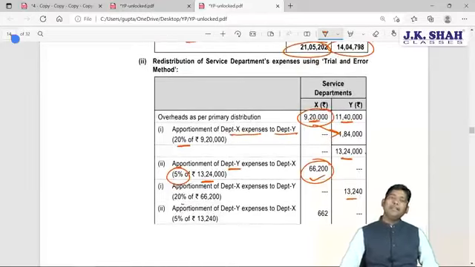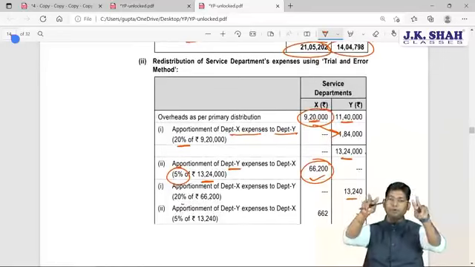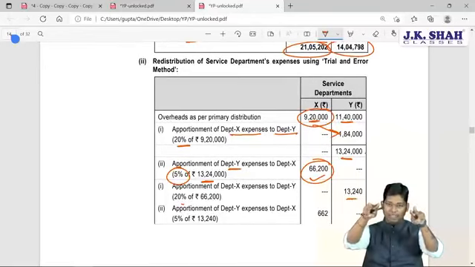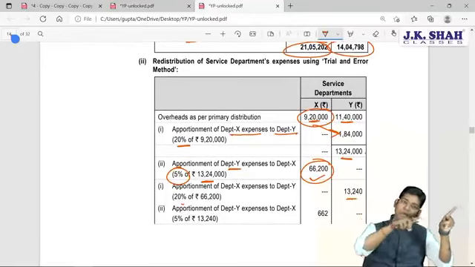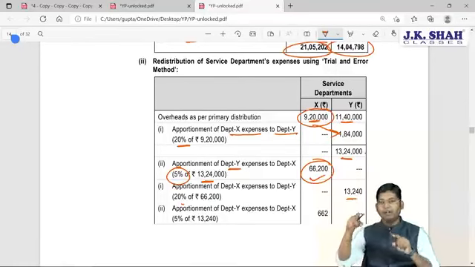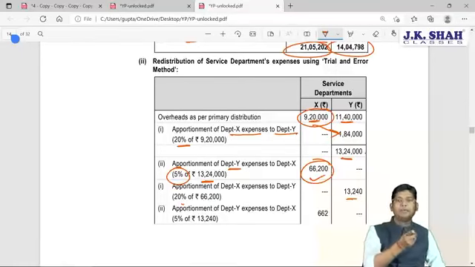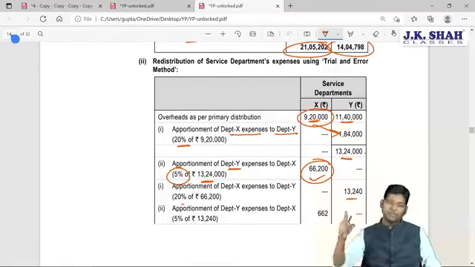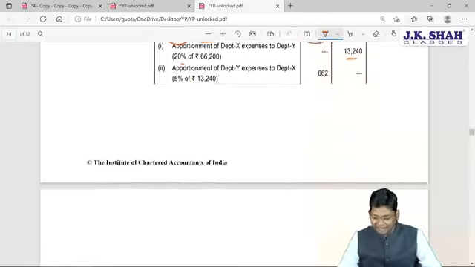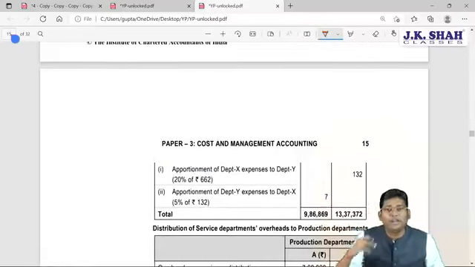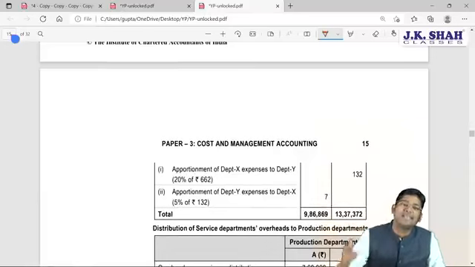Whenever the trial and error method is asked in the question, first put the original overhead values. Then calculate according to the given percentage the value of the second department. Then on the total, compute the first department percentage, then the second department percentage, first department, second department. Maximum 3 times you need to repeat this particular distribution. This is the trial and error method, which is very simple.